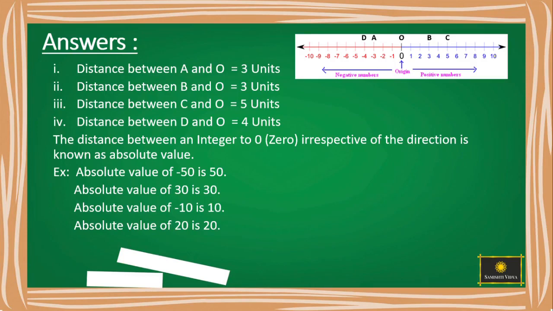For example, absolute value of -50 is 50. Absolute value of 30 is 30. Now you have to say the answers. Absolute value of -10 is? Yes, 10. Absolute value of 20 is? 20. Correct.